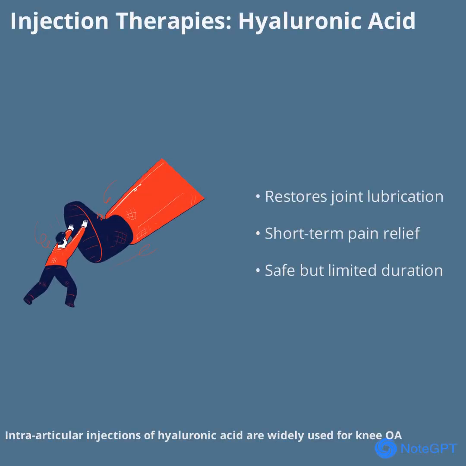Intra-articular injections of hyaluronic acid are widely used for knee OA, especially in early or mild cases. These injections aim to restore joint lubrication and provide short-term pain relief. While they are generally safe and well tolerated, their long-term benefits remain uncertain. Some patients experience significant improvement for several weeks or months, but repeated injections may be needed.